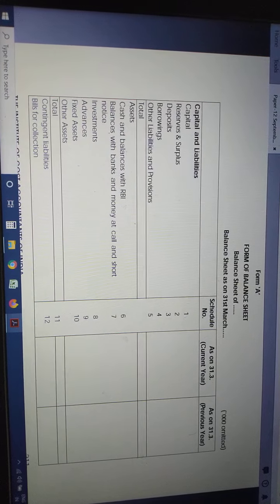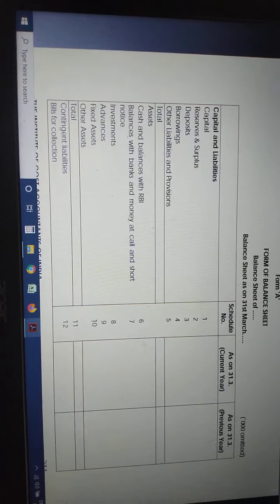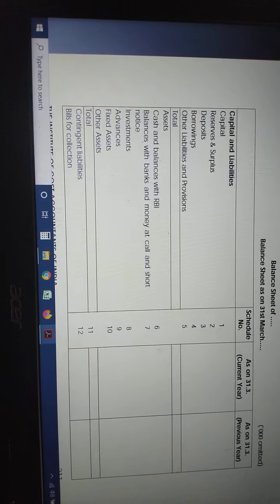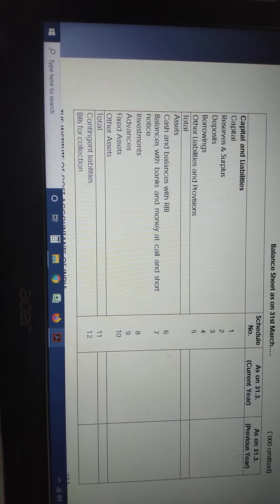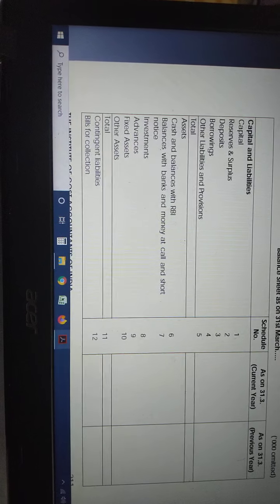deposits schedule 3, borrowings schedule 4, other liabilities and provisions schedule 5, cash and balances with RBI schedule 6, balances with banks and money at call and short notice schedule 7, investments schedule 8, advances schedule 9, fixed assets schedule 10, other assets is schedule 11. You please correct it, okay? Then contingent liabilities schedule 12, then bills for collection, no schedule number, okay?